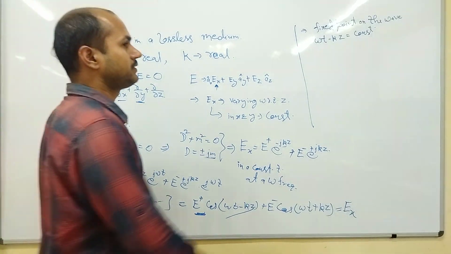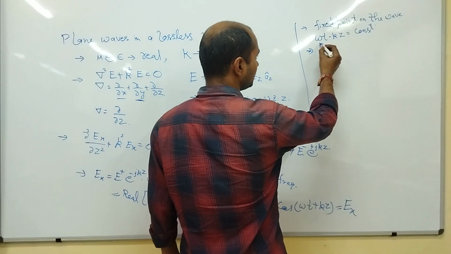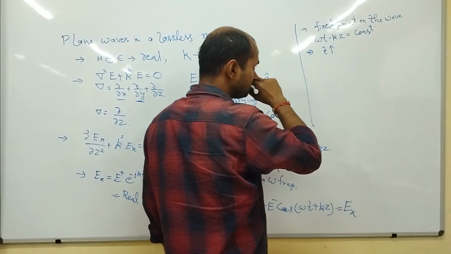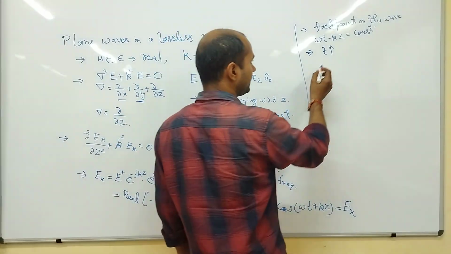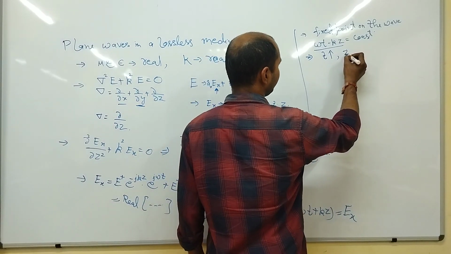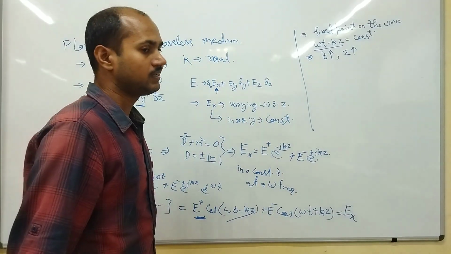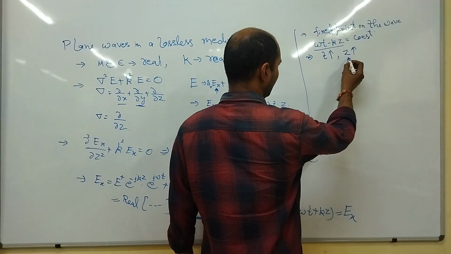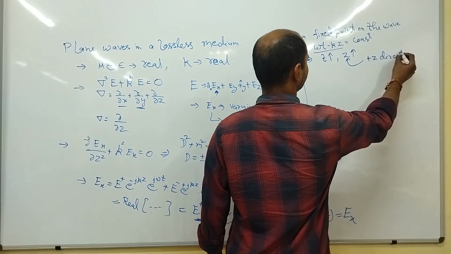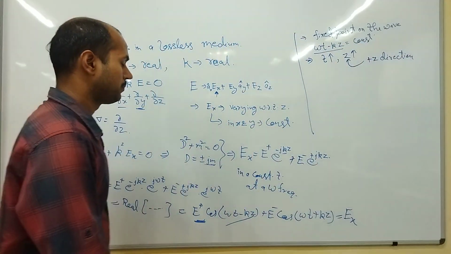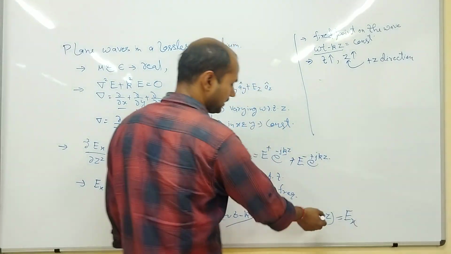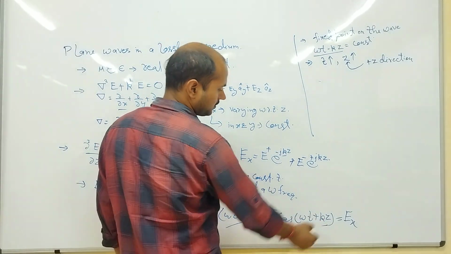How? If we increase t, moving forward in time, this term has to remain constant, so z will also increase. So from here we say that it is in the plus z direction, and like that we will prove that the other is in the minus z direction.